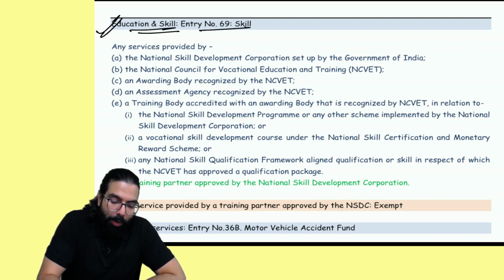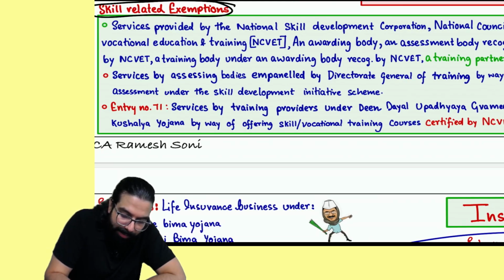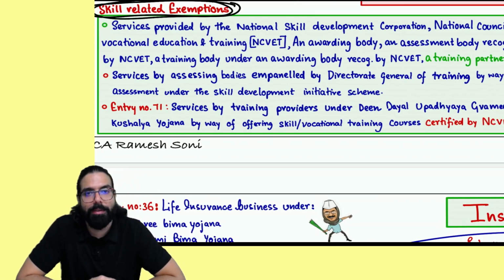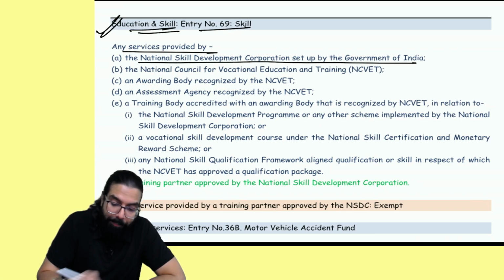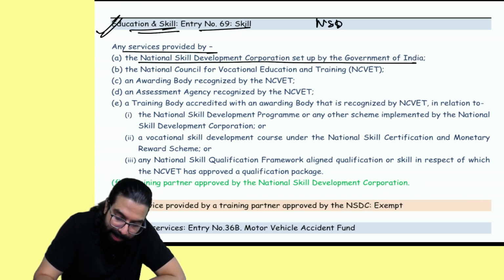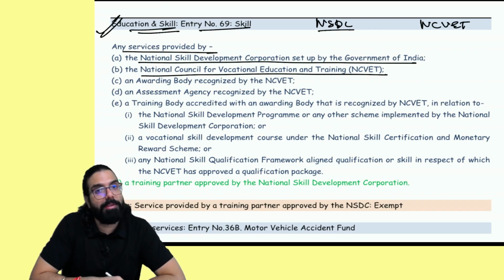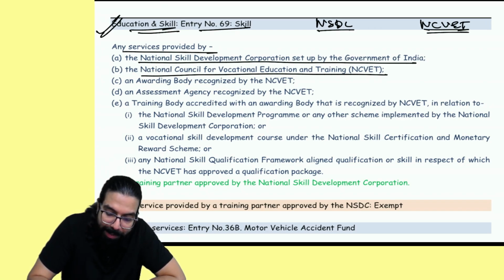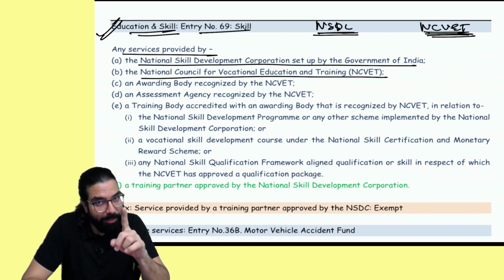Education and skill. I hope you guys remember in education and skill, one skill related entry was there. National Skill Development Corporation, NSDC, was there. The services provided by NSDC are exempted. I also told you National Council for Vocational Education and Training, their services are also exempt. Skill given by National Skill Development Corporation and National Council for Vocational Education and Training, their services are exempted.